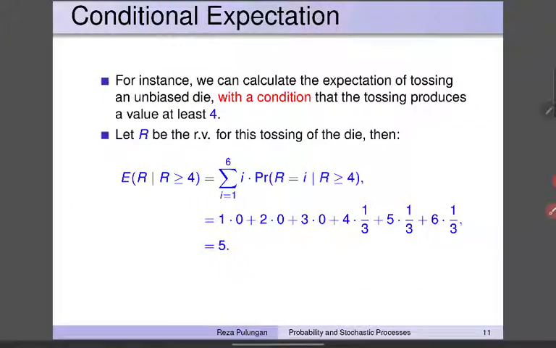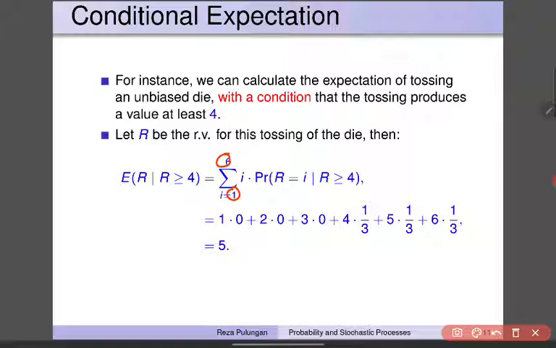For instance, we can calculate the expectation of tossing an unbiased die with the condition that the tossing produces a value at least 4. Let R be the random variable for this tossing of the die. Then what we are going to look at is the expectation of R given that R has value more or equal to 4. Therefore, this is equal to the sum from i equals 1 until 6. There are 6 possible values of i multiplied by the probability that R is equal to i given that R has value more or equal to 4.